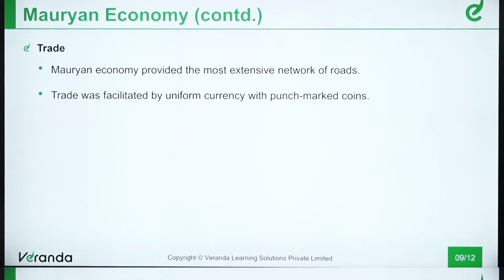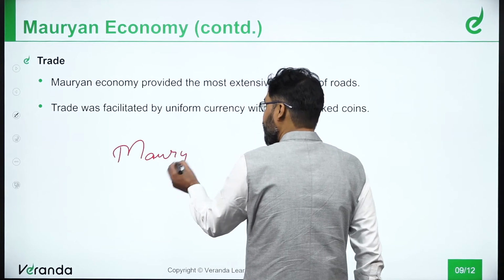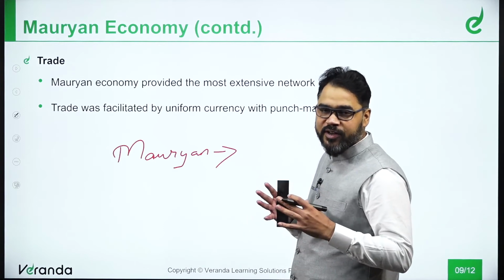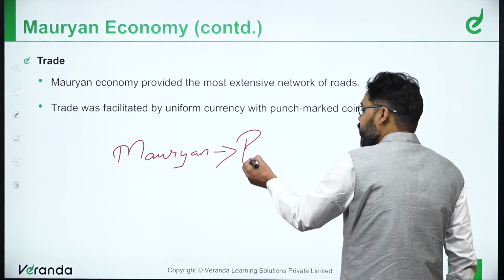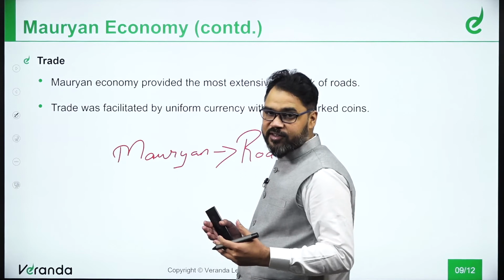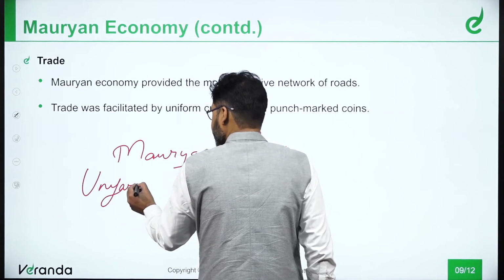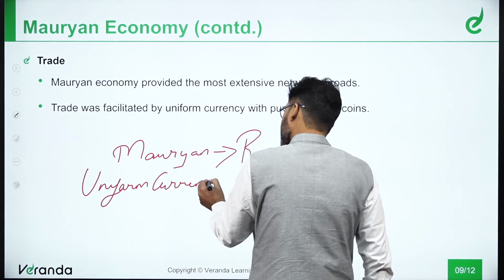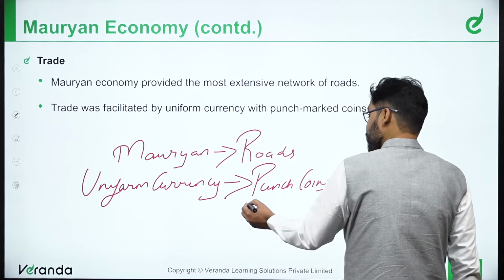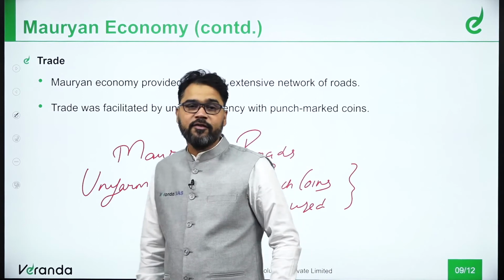Now, let's come to trade. With reference to trade, the Mauryan economy developed because of one very important reason. Why? Because the administration emphasized the development of a well-structured system of roads. Roads were developed so that trade could be facilitated more easily and faster. Also, there was the inclusion of a uniform currency, punch-marked coins, which were used for the facilitation of trade.